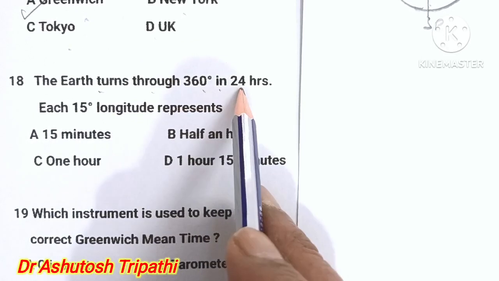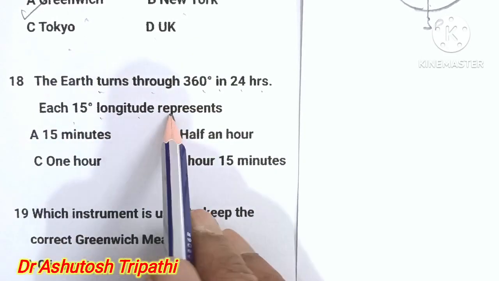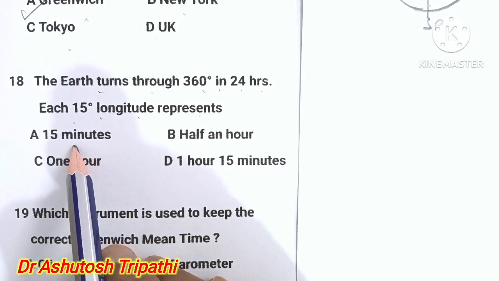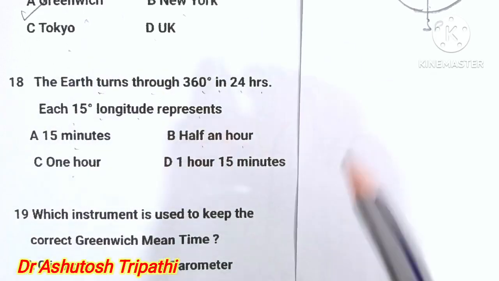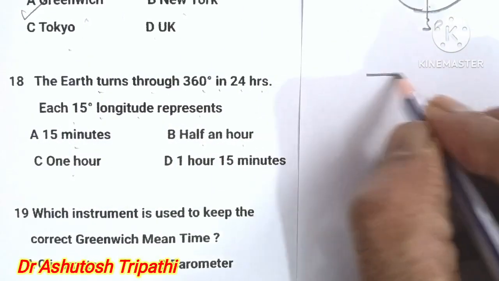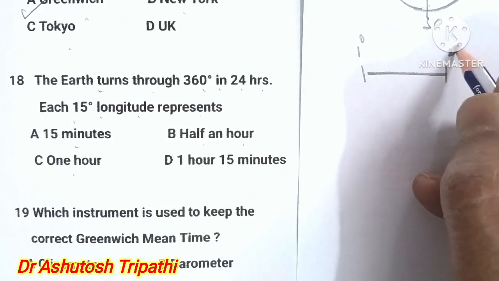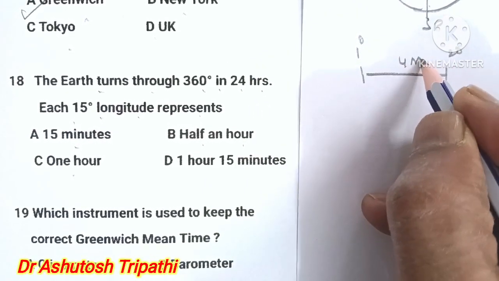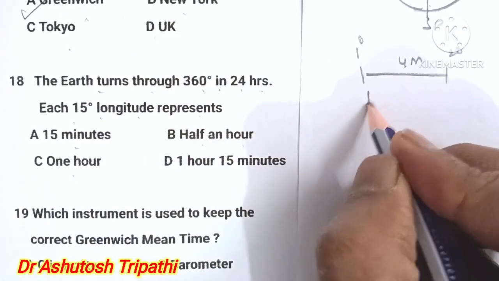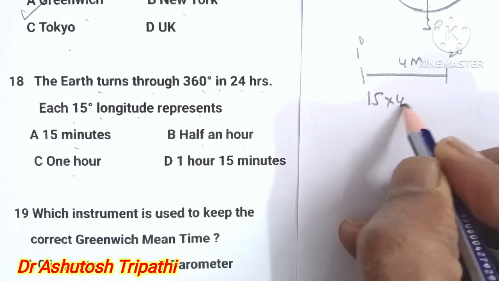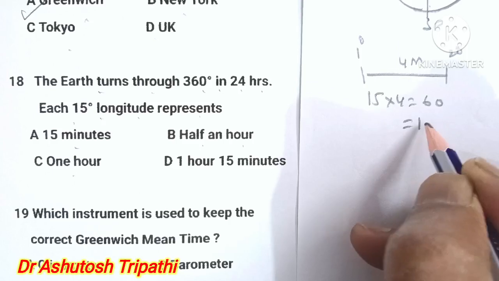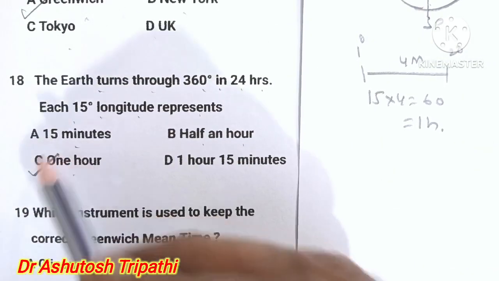The Earth runs through 360° in 24 hours, so each 15° of longitude is 1 hour. You have to remember that when the Earth moves from 1° longitude to 2° longitude, it takes 4 minutes. So it is very simple. 15° longitude times 4 equals 60 minutes, equal to 1 hour. The answer is 1 hour.